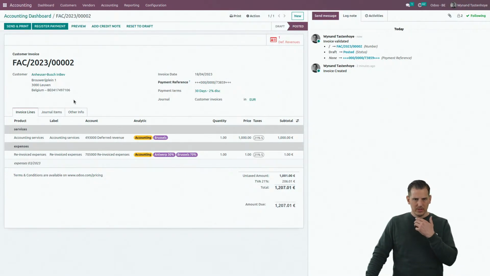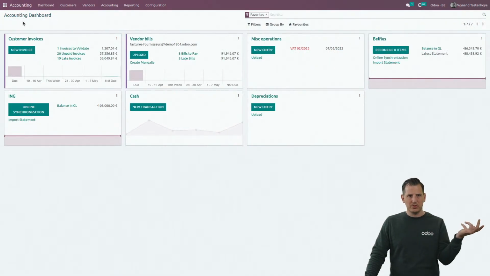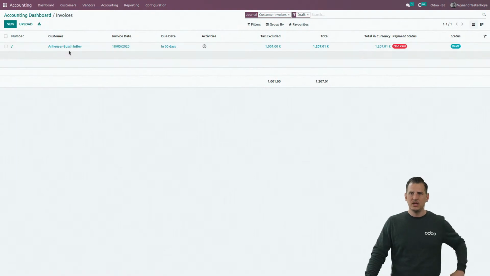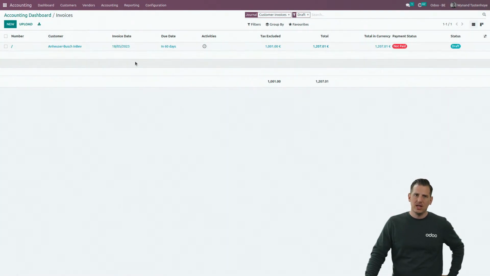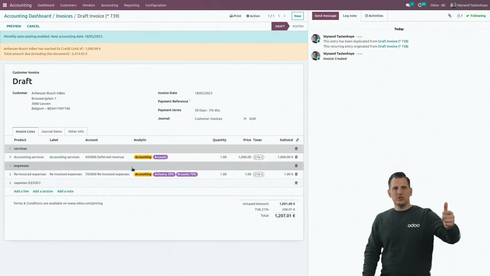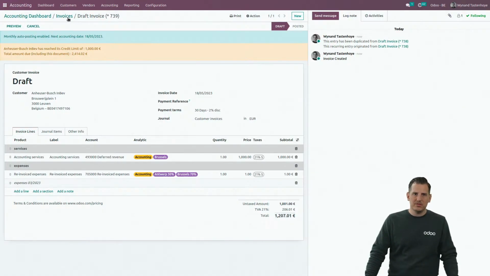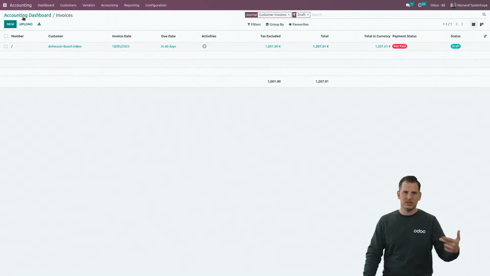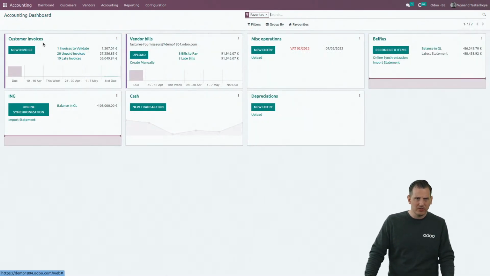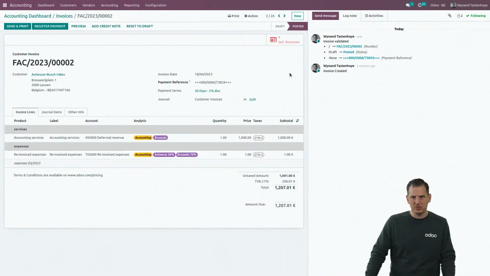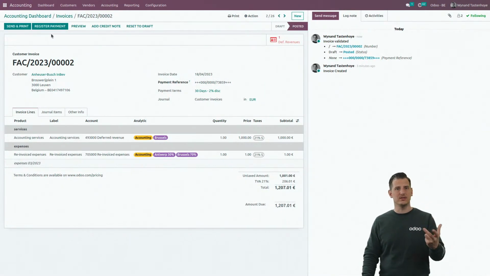And before we go further, I just wanted to show you, if we go now to the dashboard, we can see there is one invoice to validate. If I click on there, we see that we have a draft invoice over there in 1 month for InBev that we automatically created. So this time we immediately created the second invoice to InBev, and we're going to post it automatically at the end of the month and then create the next one, etc., etc. But we're going to focus first on our invoice that we created because we only created the invoice. Now we're going to send it.